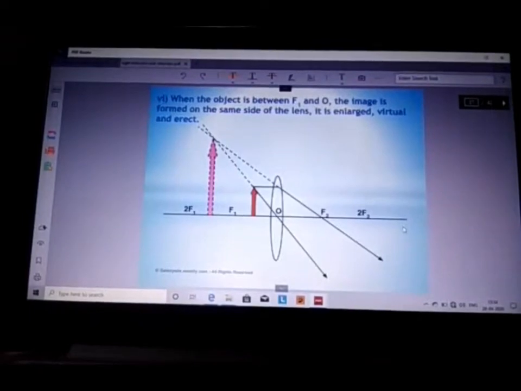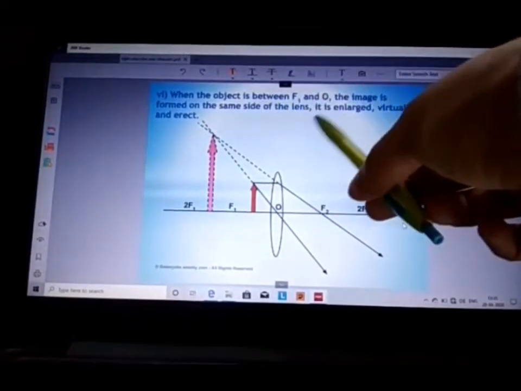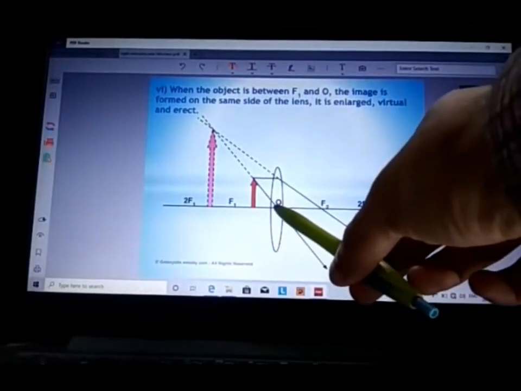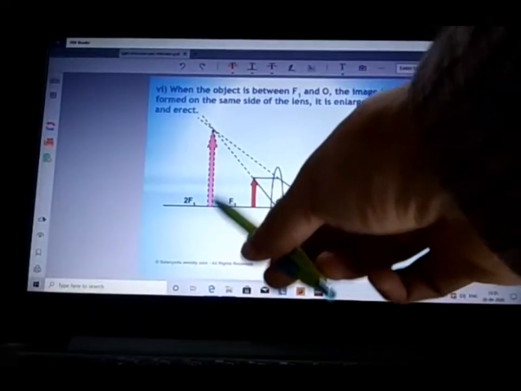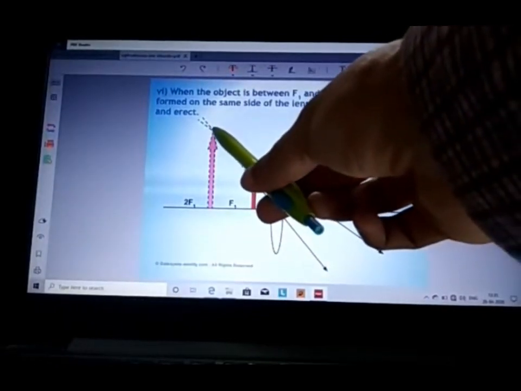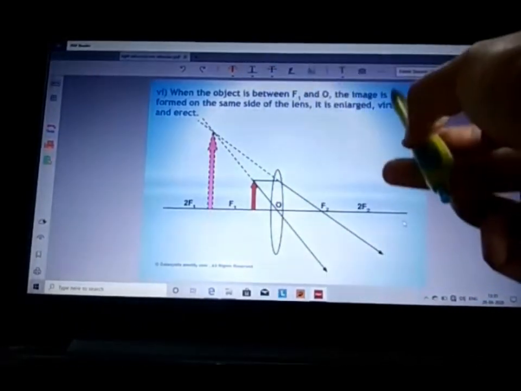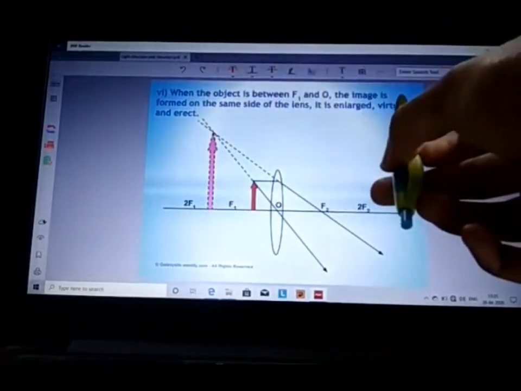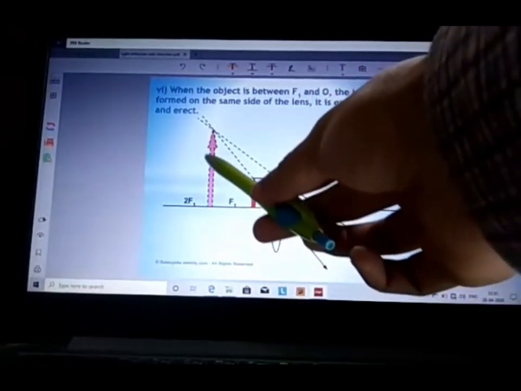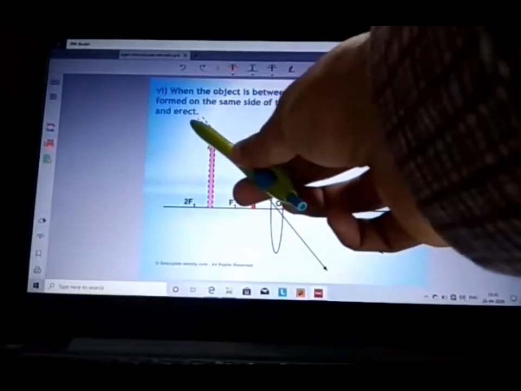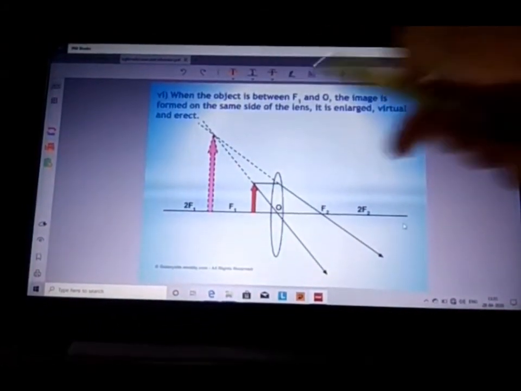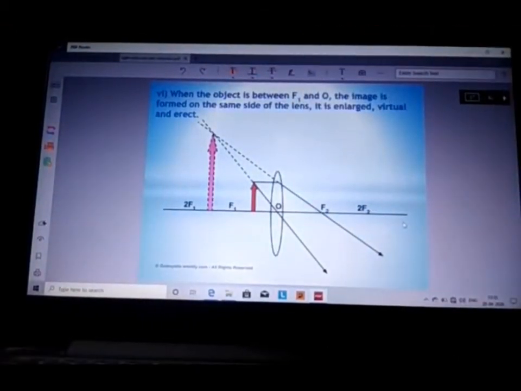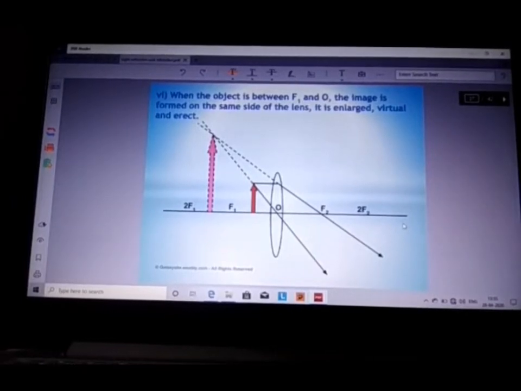Then the last case is case number 6, when the object is between F and optical center, the image formed will be on the same side and it will be enlarged, virtual and erect. It means this image cannot be taken on screen. This is a virtual image and it is erect image. It means this is on the same side, not inverted. These are the 6 cases of convex lens.